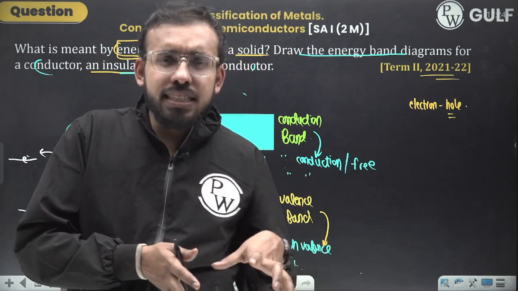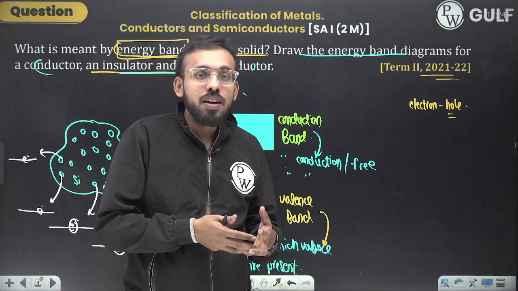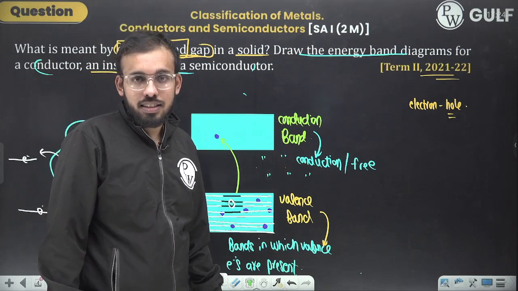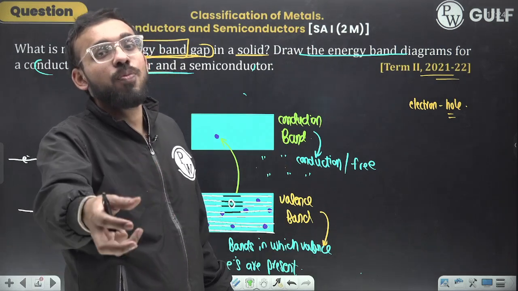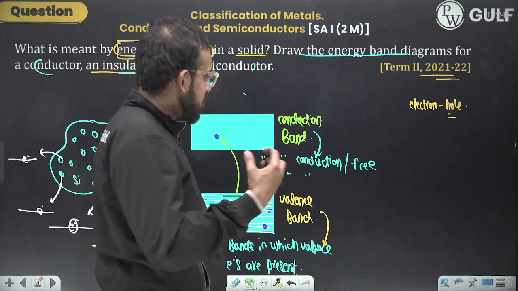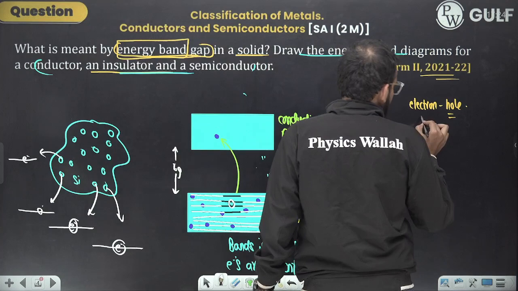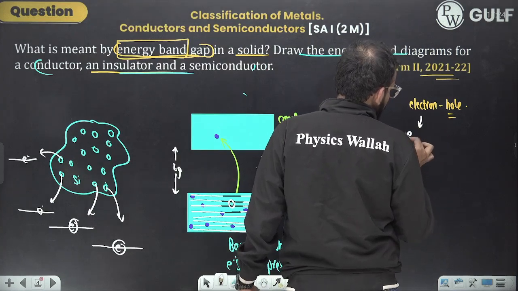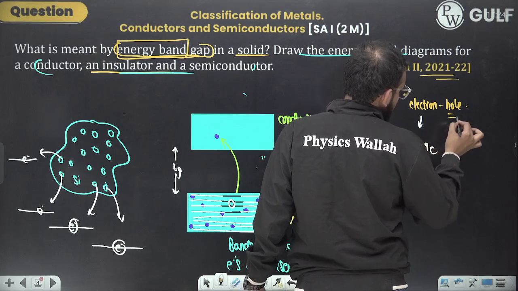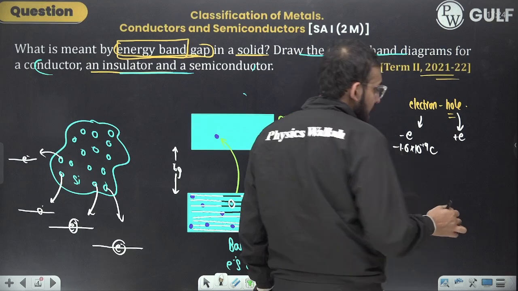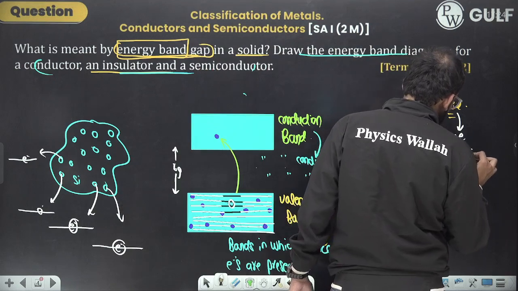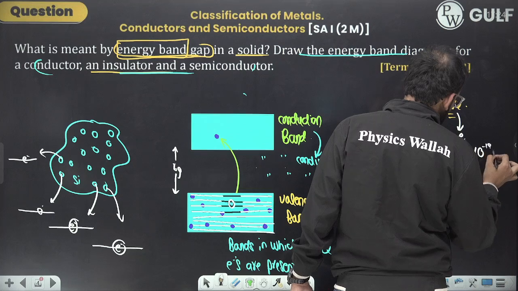Won't it be like some vacancy is created in your home? And that vacancy is nothing but the hole in this case. In fact, the vacancy got transferred from my home to your home. Got it? You can frame the words like that also. Now electron has charge minus e, minus 1.6 into 10 raised to minus 19 coulomb, for 1 electron I am talking about. Similarly the hole is also positively charged, with magnitude equal to that of the electron, plus 1.6 into 10 raised to minus 19 coulomb.